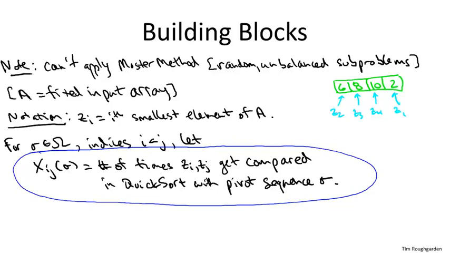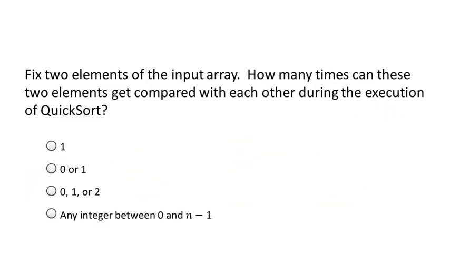So the next quiz is going to ask a basic question about the range of values that a given X_ij can take on. So for this quiz, we're considering, as usual, some fixed input array, and now furthermore fixed two specific elements of the input array. For example, the third smallest element, wherever it may lie, and the seventh smallest element, wherever it may lie. Think about just these pair of two elements. What is the range of values that the corresponding random variable X_ij can take on? That is, what are the different numbers of times that a given pair of elements might conceivably get compared in the execution of the quicksort algorithm?